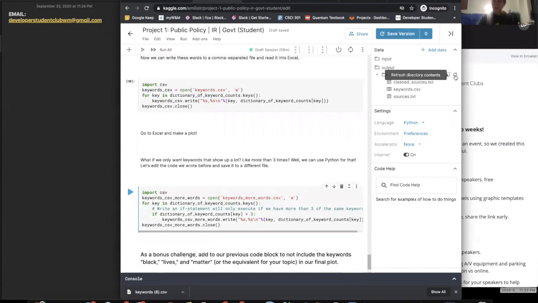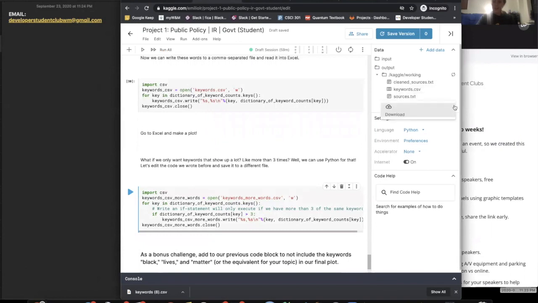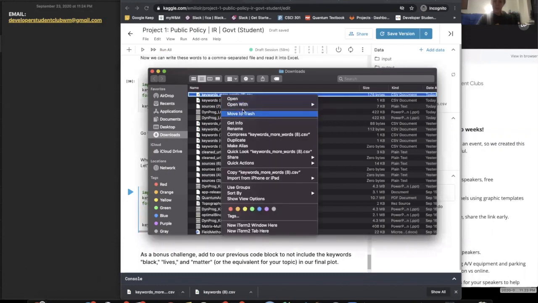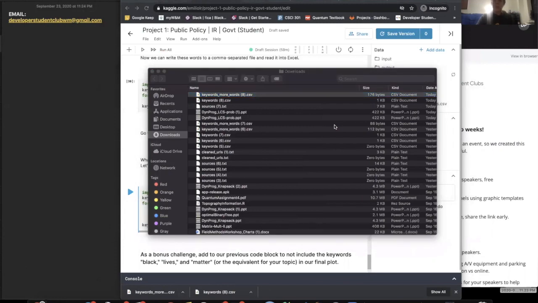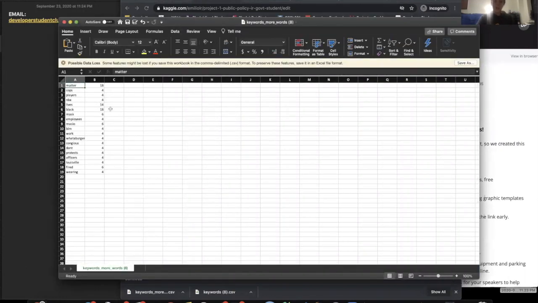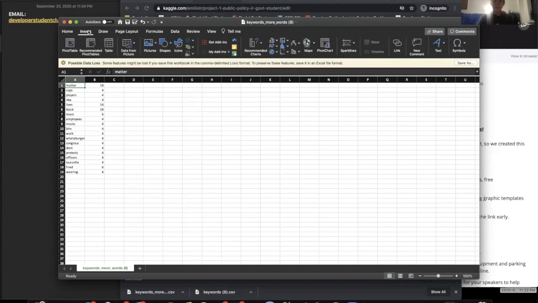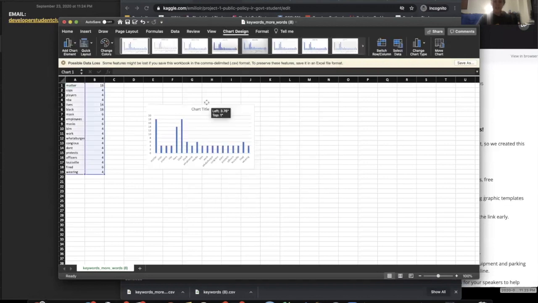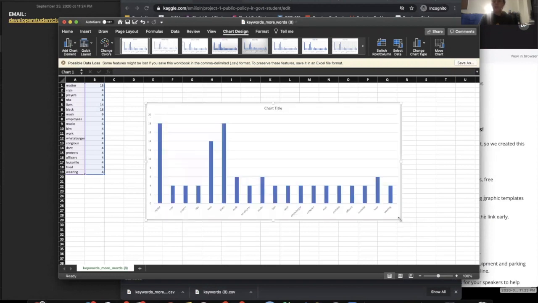and then I can refresh this page, and I can click download. Over here, I can again say show in Finder. I can open it with Excel. And this time you'll notice I have a lot less data, but it's more of the important keywords. I can again just go to insert, go to recommended charts, click this one, and here are all of my keywords extracted from those original sources that we looked at on the original page.